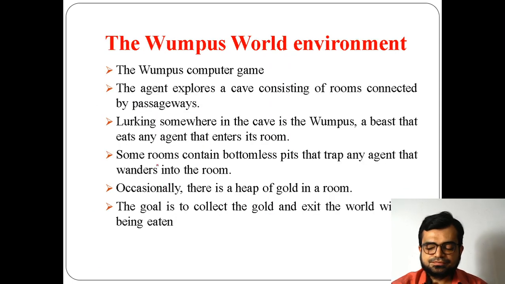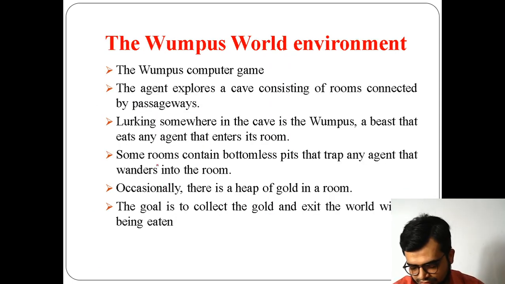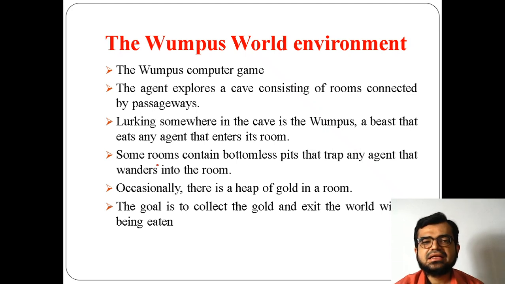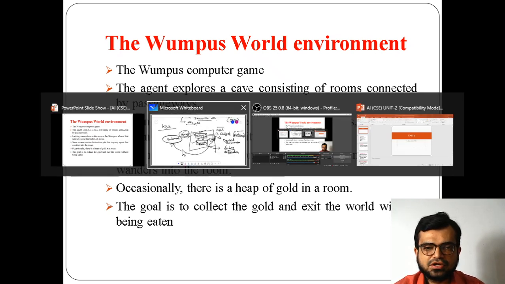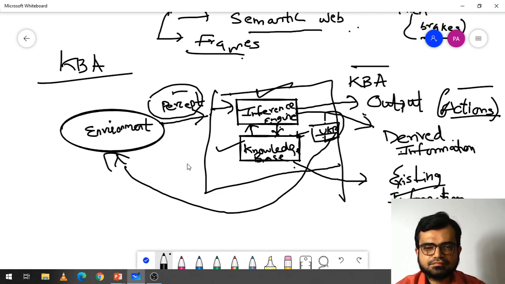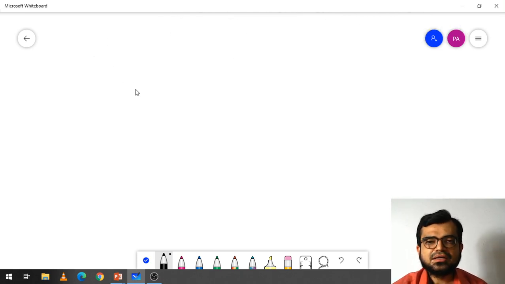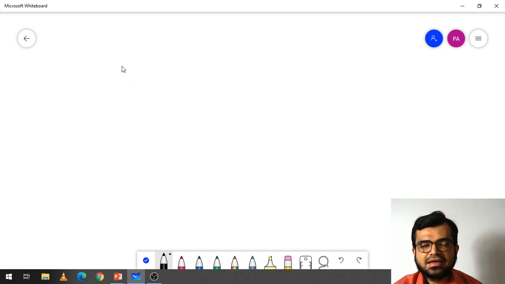So the next is the Wumpus world environment. This is an example; actually this is a computer game. Before going to this, I'll just explain here. In order to understand the importance of the knowledge base and how it works, we have taken an example which is called Wumpus world. So what this Wumpus world is and how it works, we'll see now. You can consider it like a game.